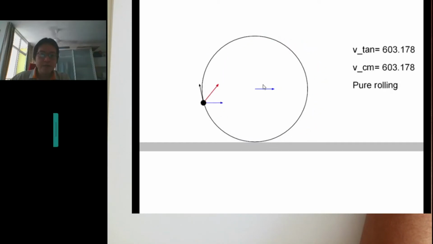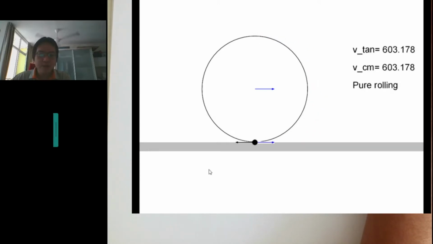So you see what happens when it goes to the top. Roughly around there near the top, the two vectors add up, you have twice the length, the resultant speed of the VCM. So this is 2V. So when it comes to this direction, then the net vector is here.